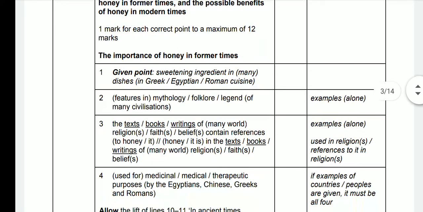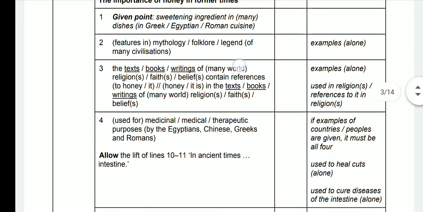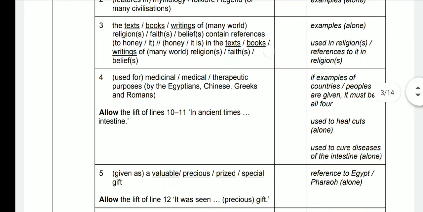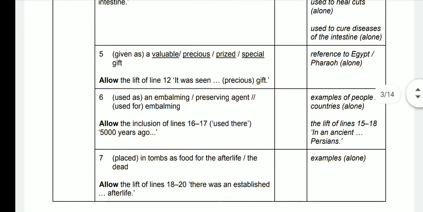So these are the points given. Sweetening ingredient in many dishes, Greek. Features in mythology, legend of many civilizations. The textbooks, writings of many world regions, faith, belief, contain reference of honey, and use for medicinal properties. Number 5, valuable, precious, special gift. Lifting from line 12 is allowed. You do not need to use your own words, and lifting of the line is also allowed.